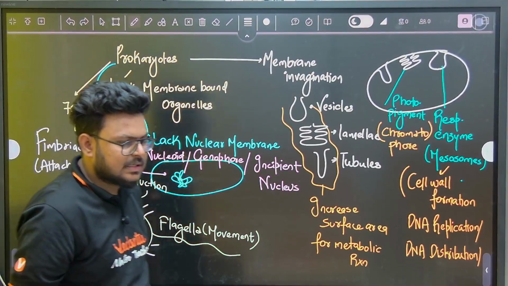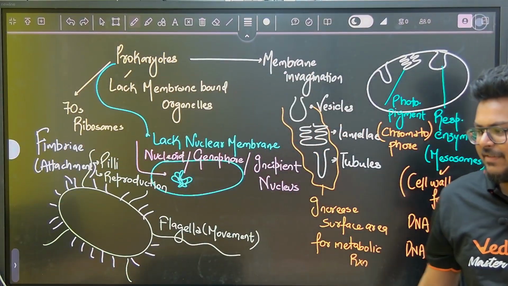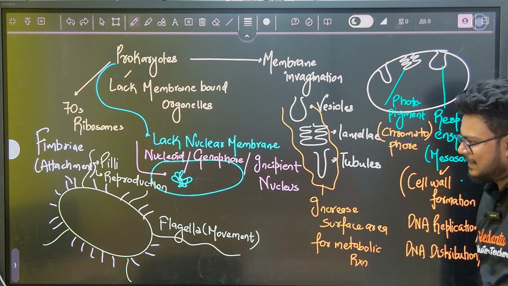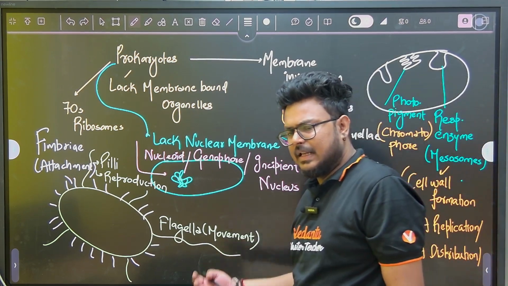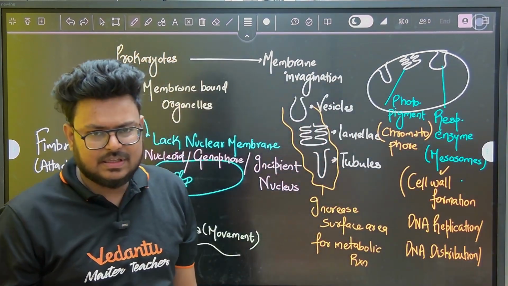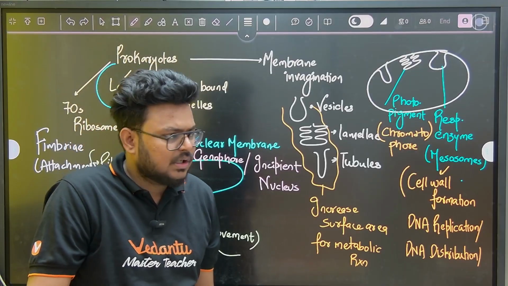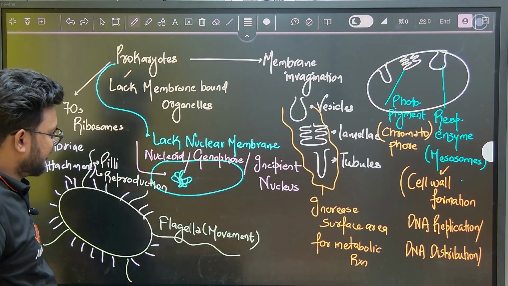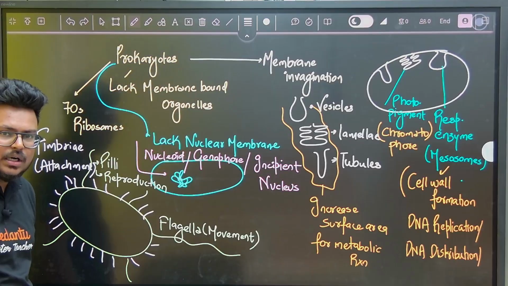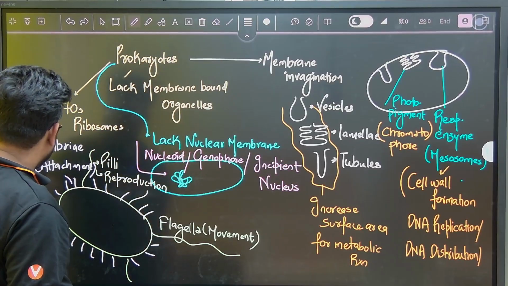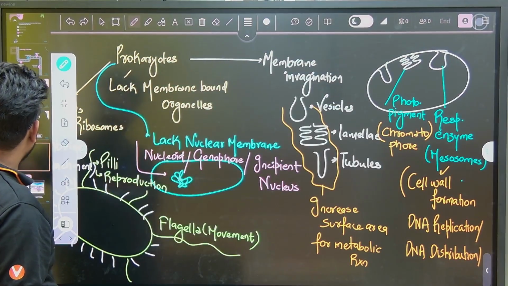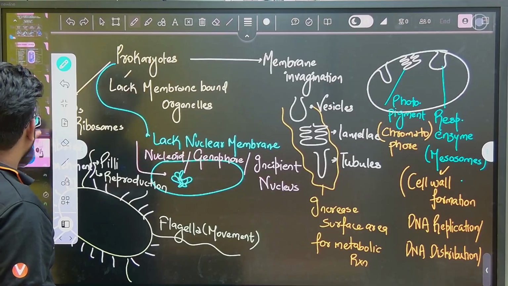Attachment, right? So these are the basic features which I have mentioned here, and I think this is enough. Obviously we have to cover the shape part and nutrition part, so I'll come to that, but these are the basic features which we should know about our bacteria. Now we can go through all the points which are given in our slides too.